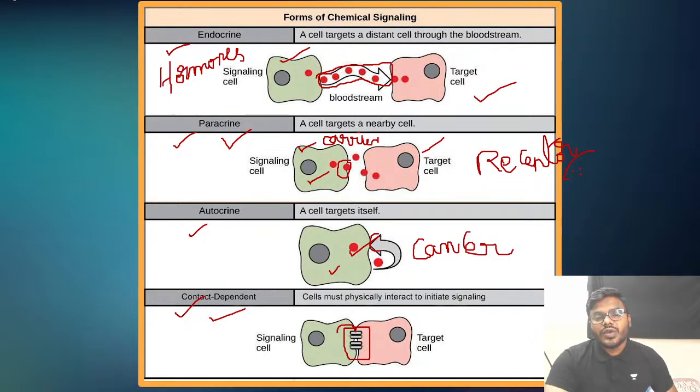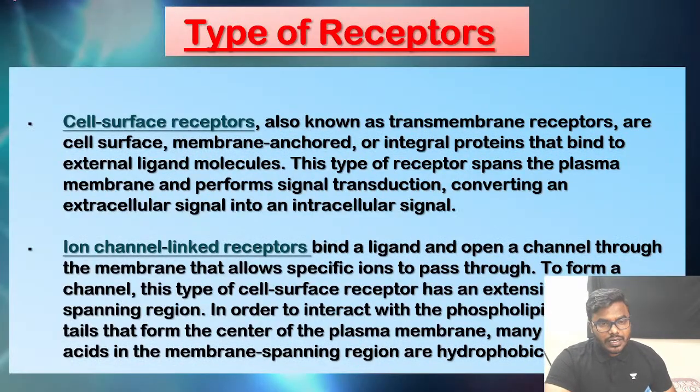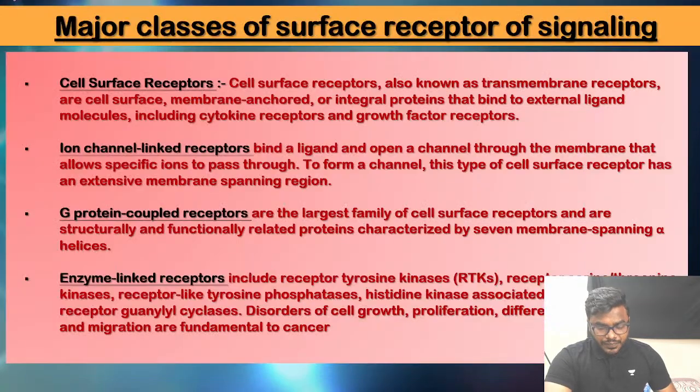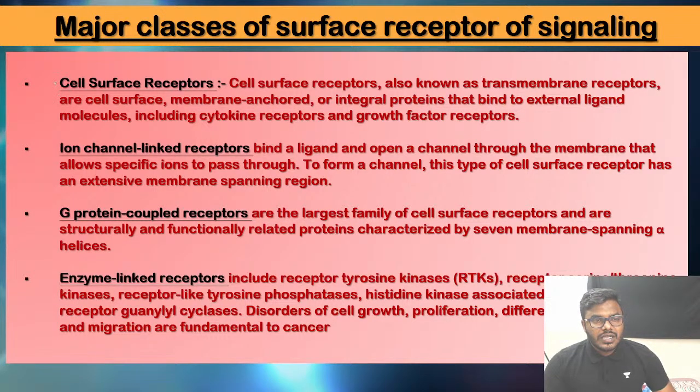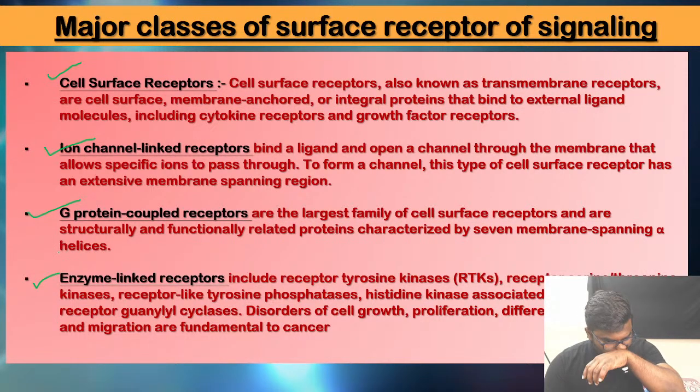Now friends, let's try to understand what the types of receptors are. There are many major classes of cell surface receptors. What do we call them, friends? Cell surface receptors: ion channel, G protein, enzyme linked. Actually, these are all examples of what, friends?